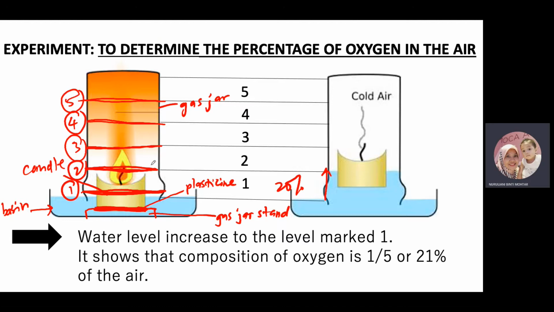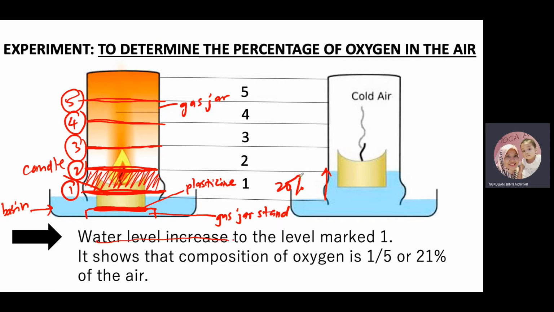Jadi, eventually, oxygen tu dah use up, dah habis guna. So, bila oxygen dah habis guna, oxygen akan berkurangan dalam composition of air. So, the water will rise. Water tadi akan ambil tempat oxygen.